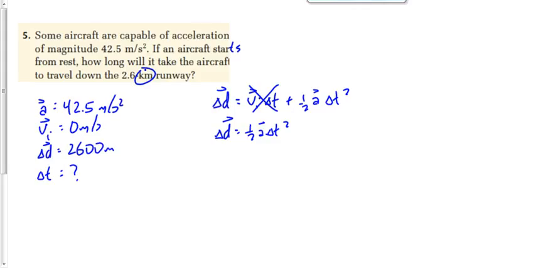Well, there's nothing that's not attached. Get rid of what is attached next. So how do we get rid of what is attached? Well, 1/2 a is multiplied by t squared, so I'm going to say d divided by 1/2 a is t squared. Really what I've done there is divided both sides by 1/2 a, right? But I just kind of skipped the step of showing it on the right-hand side. Then what do I got to do? Square root it, right? So we're going to square root both sides, and we end up getting t